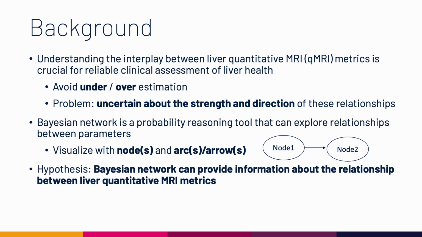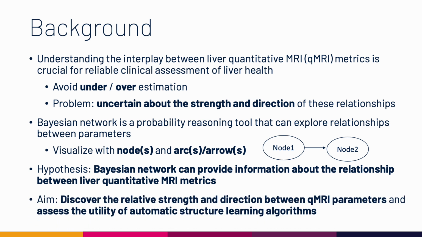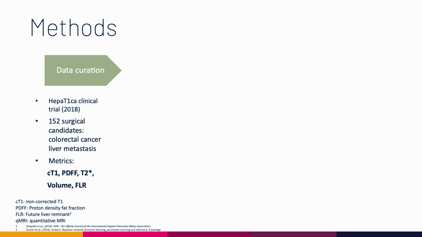So we hypothesize that Bayesian Networks can provide information about the relationships between liver quantitative MRI metrics, and we aim to discover the relative strength and directional relationships between liver quantitative MRI metrics, and assess the utility of automated structural learning algorithms. So we curated datasets from a Hepatica clinical trial where 152 surgical candidates who had colorectal cancer liver metastases